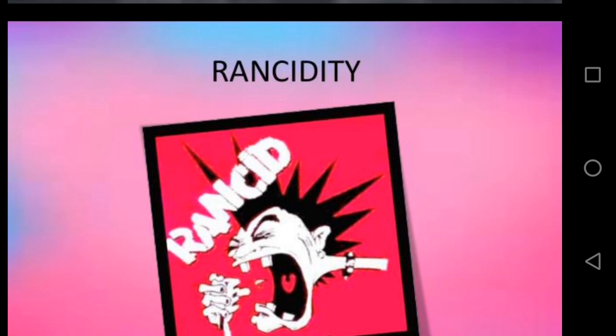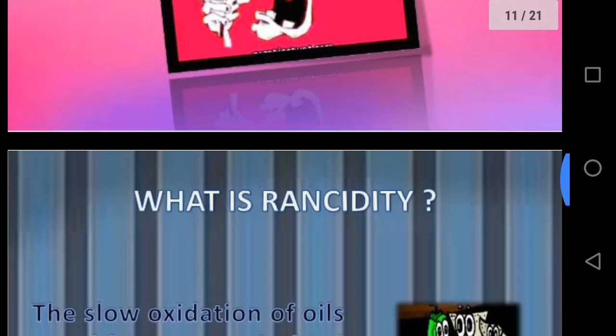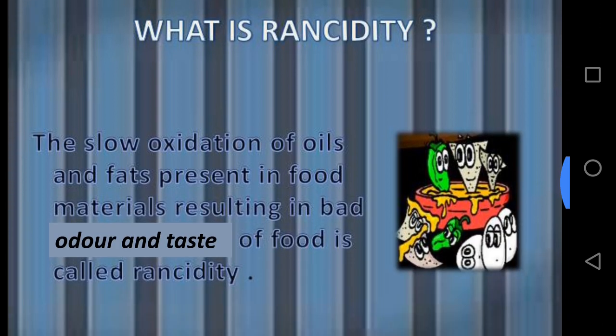Rancidity is another oxidation process in our daily life. In rancidity, the oil and fat containing food is oxidized. So the slow oxidation of oil and fats present in food material resulting in bad odor and taste of food is called rancidity.